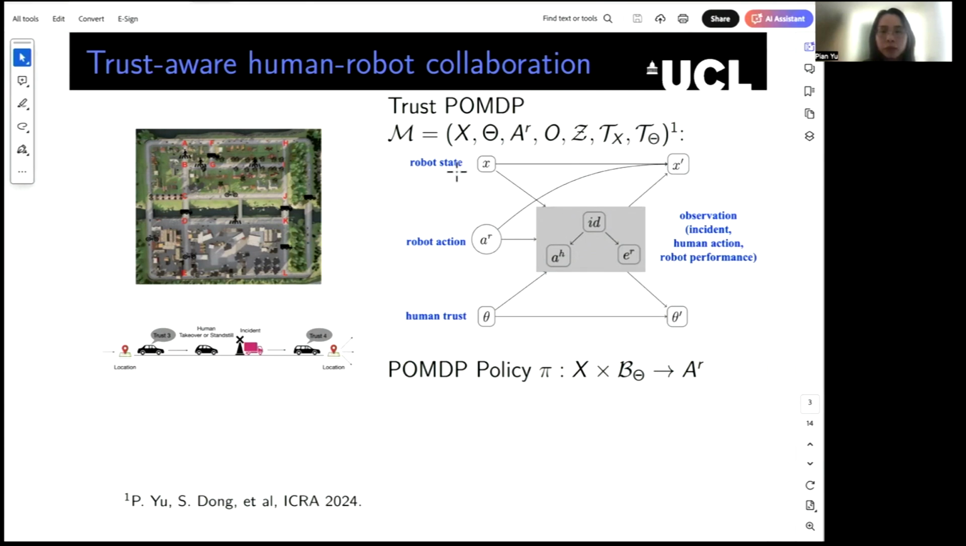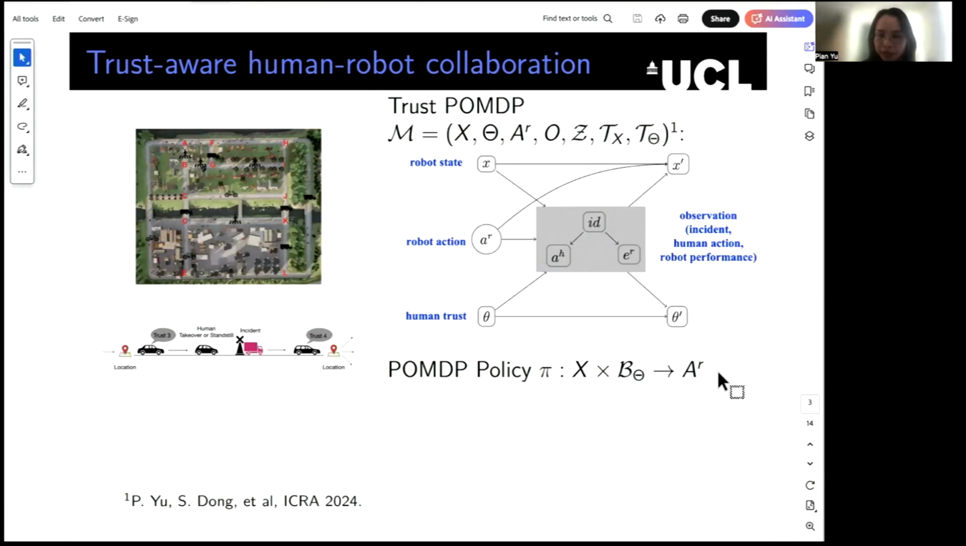Here, X is the robot state, AR is the robot action, and theta is the human trust, while the human trust is not observable. For observation, we consider a triple, where ID is incident, which can be intuitively understood as a set of events that will affect humans' behavior and humans' trust, AH is the human action, and ER is the robot performance.